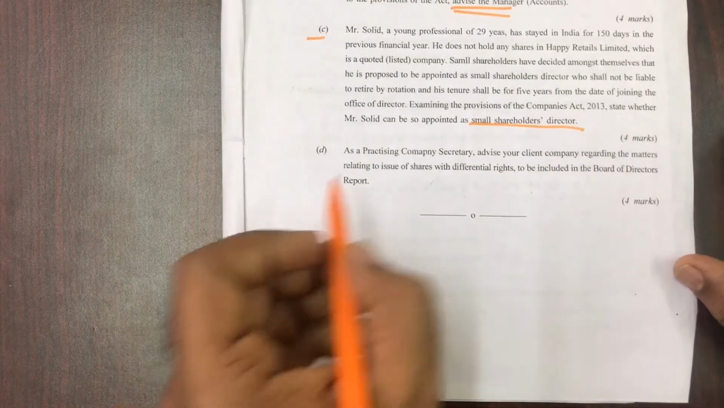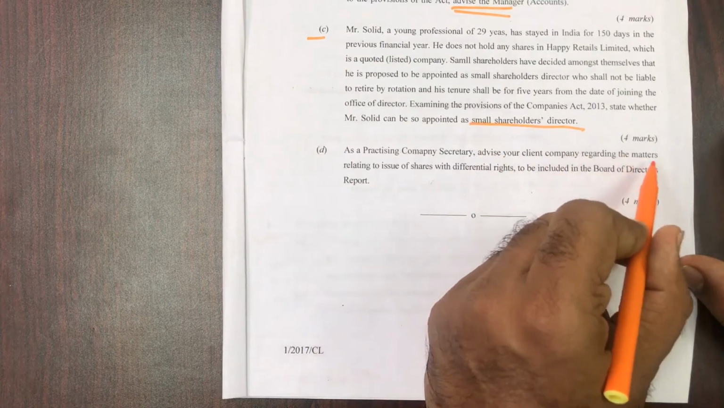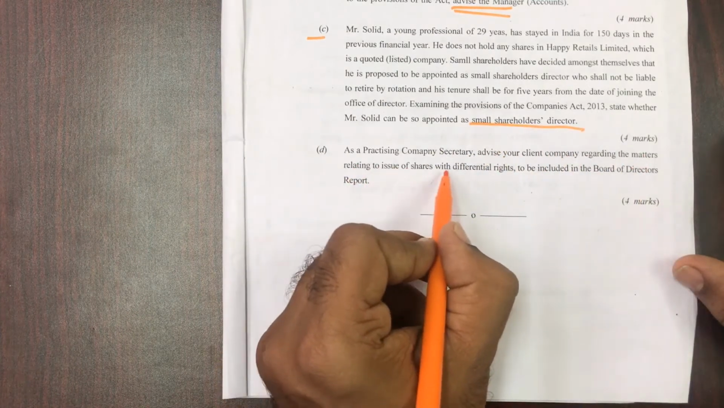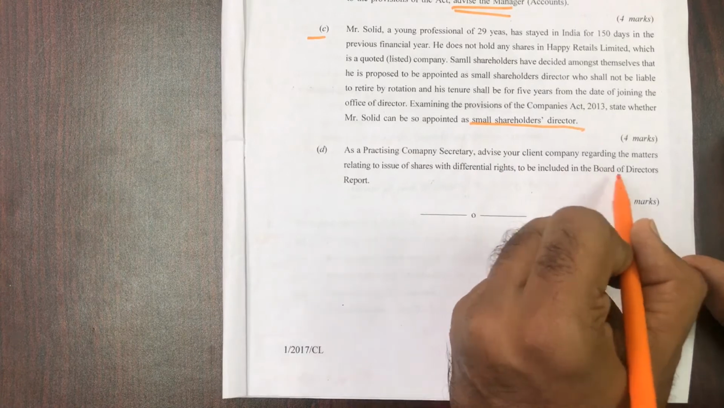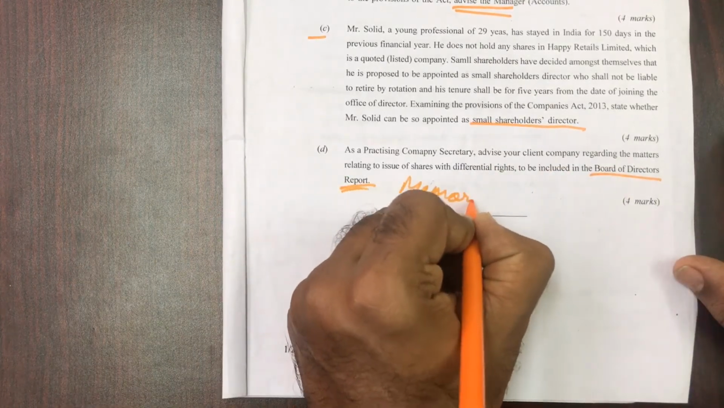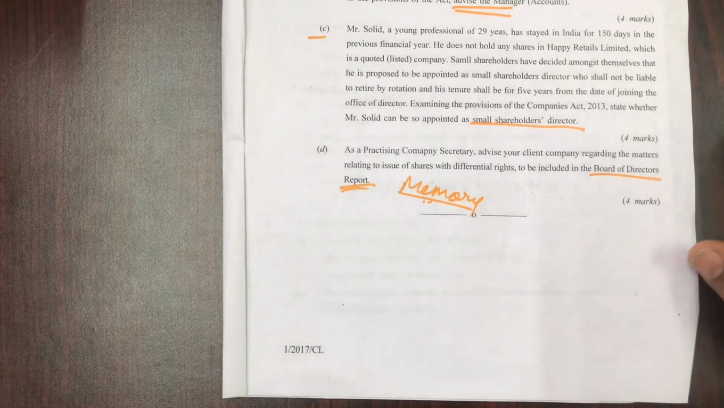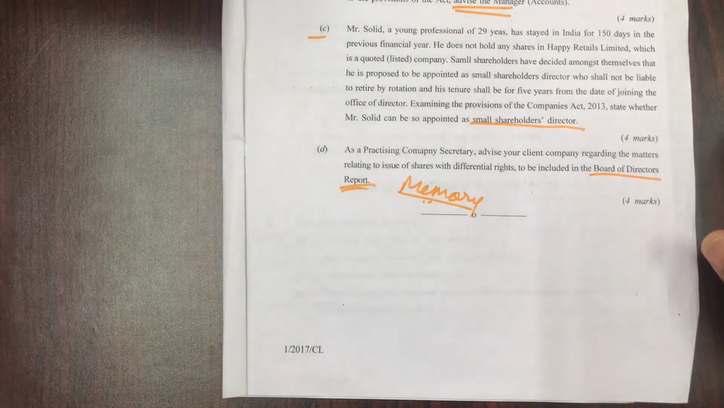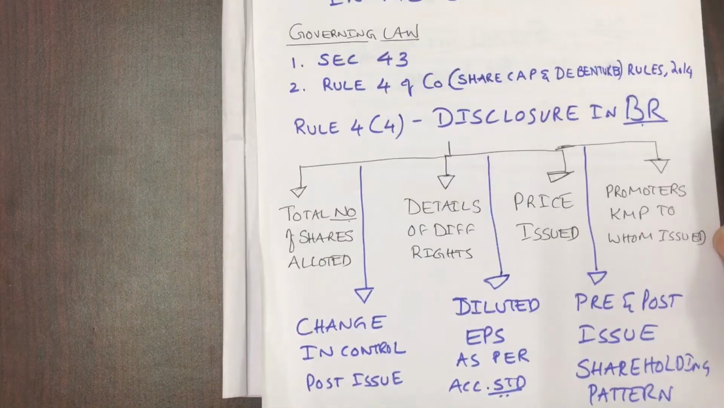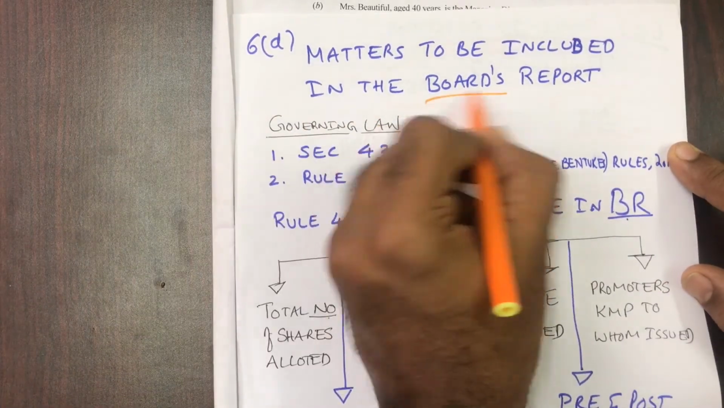Last question. As a practicing company secretary, advise your client company regarding the matters relating to issue of shares with differential rights to be included in the board of directors' report. This is again a direct memory question. In this exam they have asked very few memory questions, so those who learn by heart will not like this question paper, but for those who like to apply their mind, it is very easy. How do you write this answer? Very simple. Matters to be included in the board's report.